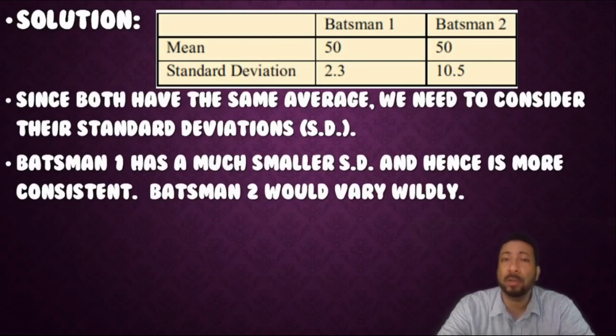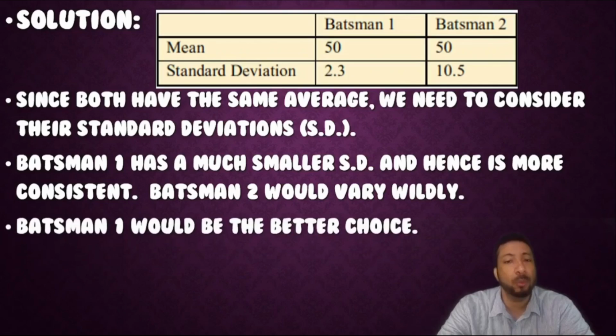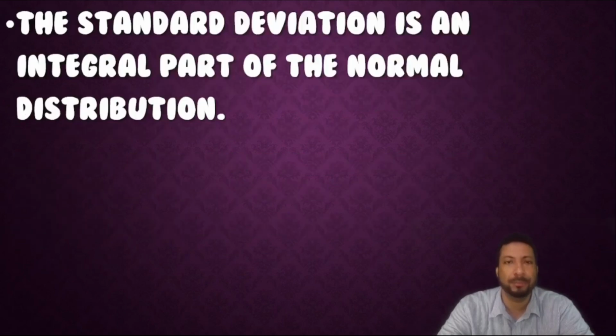Batsman 1 has a much smaller standard deviation and hence is more consistent. Batsman 2 would vary wildly. Hence, batsman 1 would be the better choice.